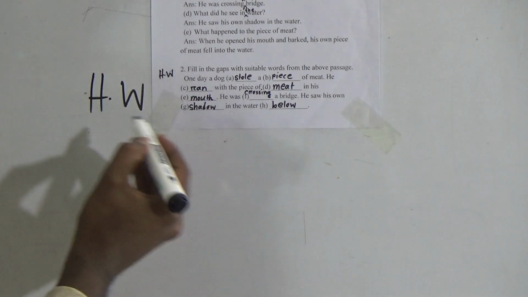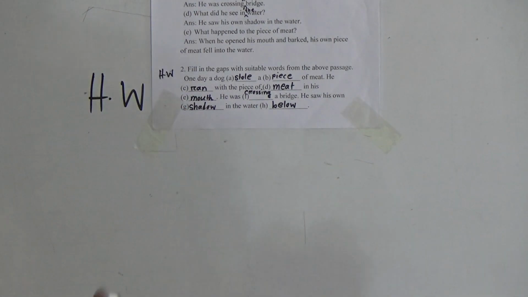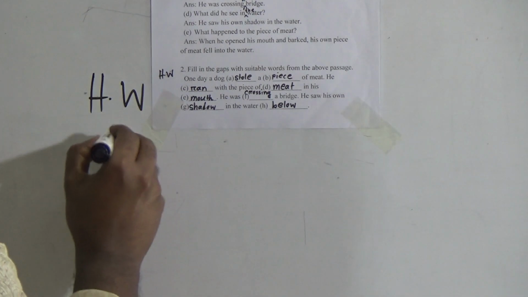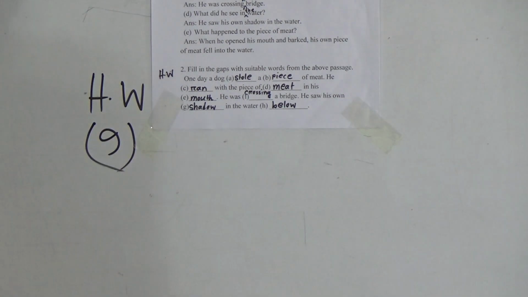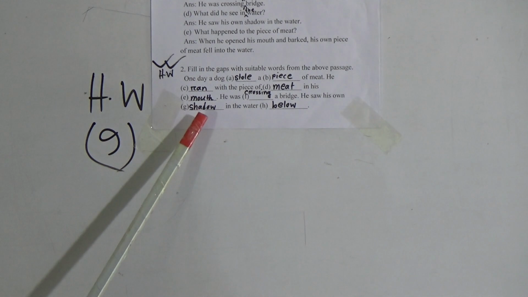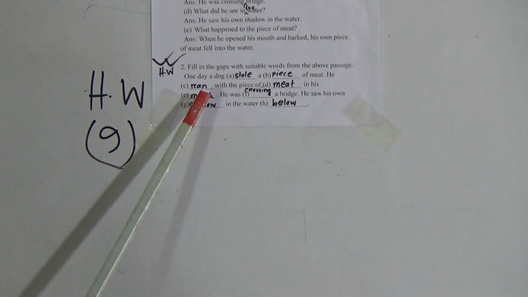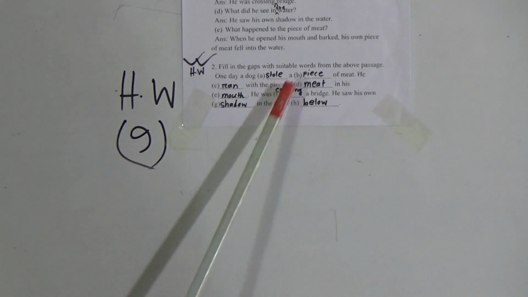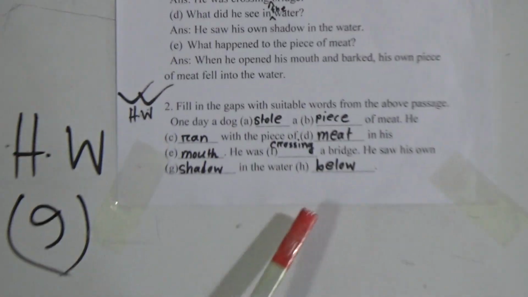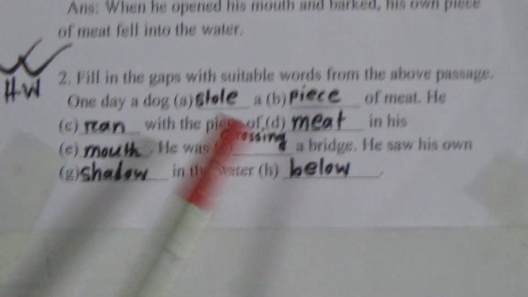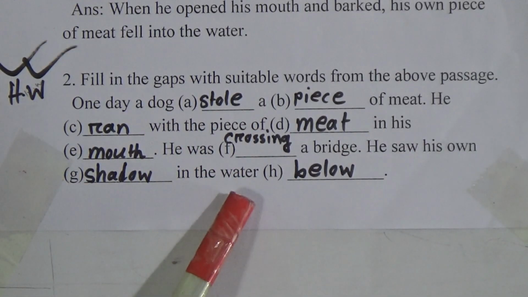I have written here also, but now I have written with the marker. This is our 9th number homework. Whenever you do fill in the blanks of unseen comprehension 1, you must pick up the sentence, and in the gap you will write the word like me. Nobody will write only the answer. Please try to understand, you must pick up the sentence, and in the gap you will write the answer like me.